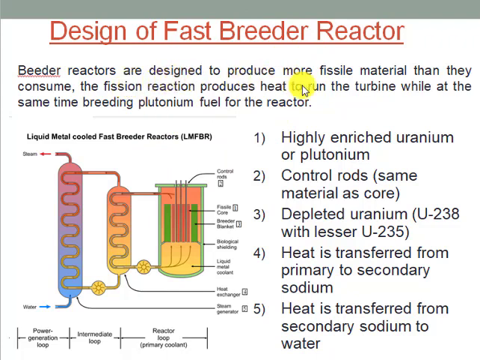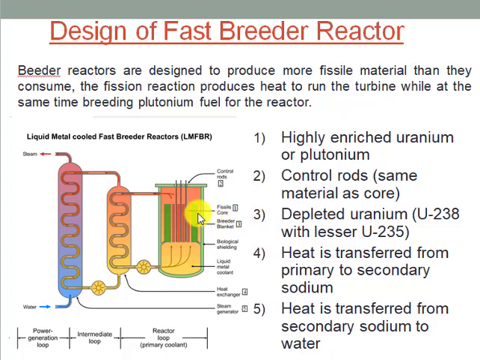Breeder reactors are designed to produce more fissile material than they consume. The fission reaction produces heat to run the turbine, while at the same time breeding plutonium fuel will produce further fuel for the next fission reaction. So you can see here in the diagram the central core of this reactor contains highly enriched uranium or plutonium. Here you can see the control rods, which are the same as those of the previous reactor. These control rods are here to control the reaction.